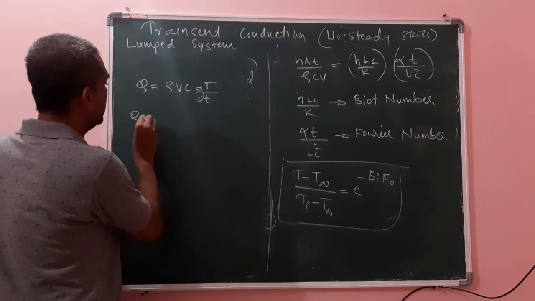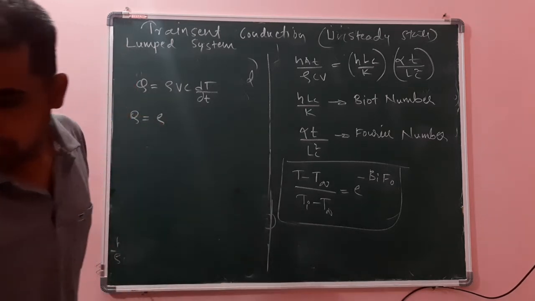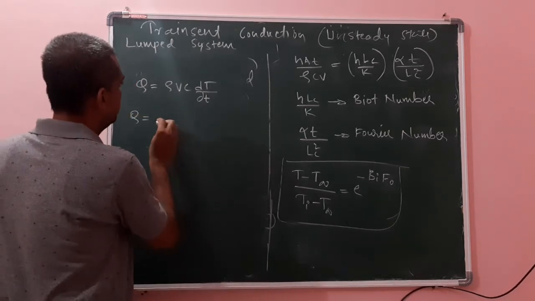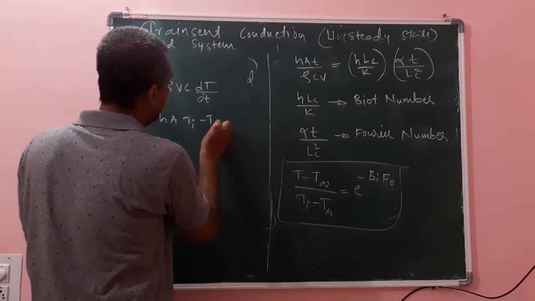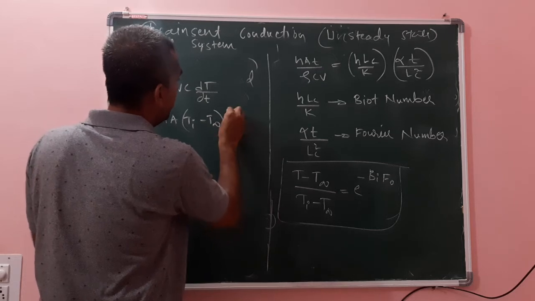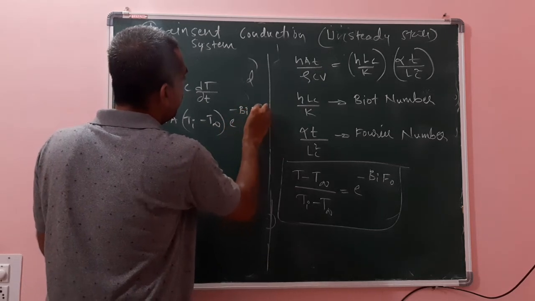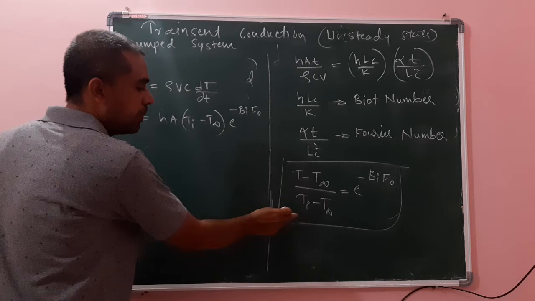Therefore, Q can be given as rho V into hA into (Ti minus T infinity) into e raised to minus Biot number into Fourier number. This is the temperature distribution.